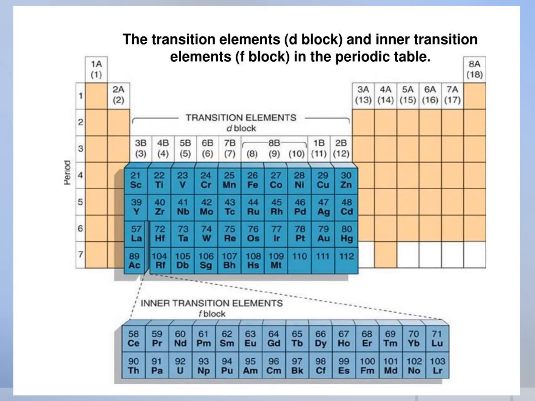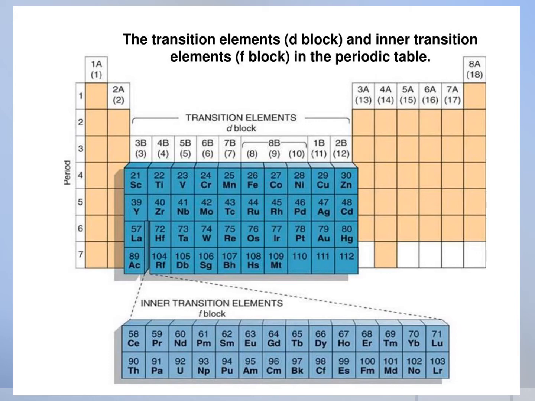As per the IUPAC definition, the seventh period elements, starting from actinium to Cn, belong to the transition metals. All of them are radioactive. Except actinium, all the remaining elements are synthetically prepared and have very low half-life periods. So this is about the D block elements.